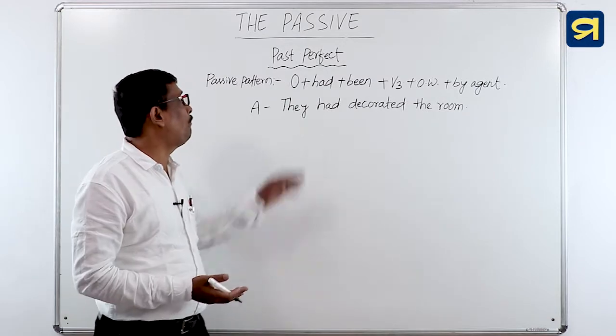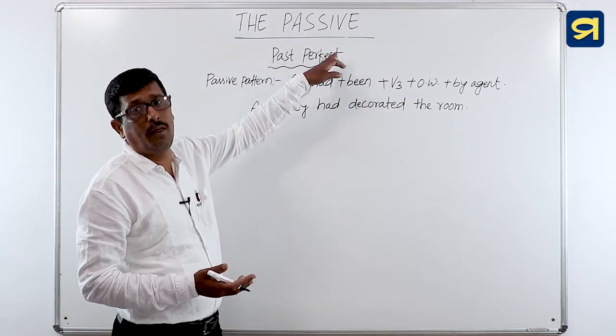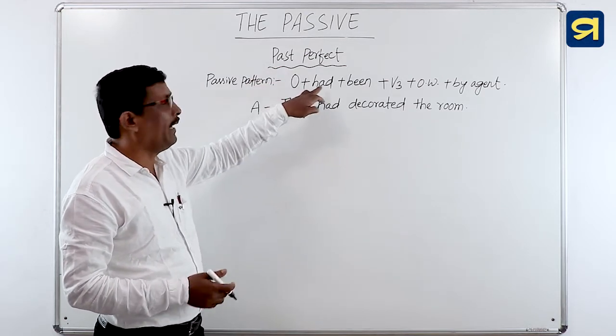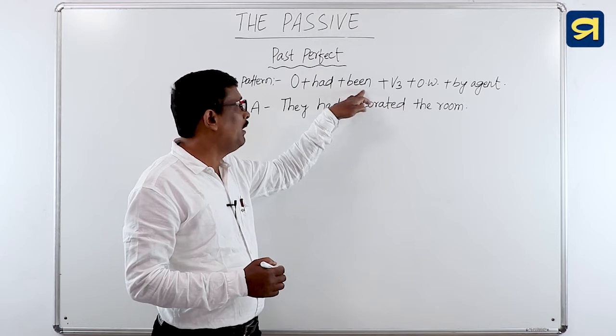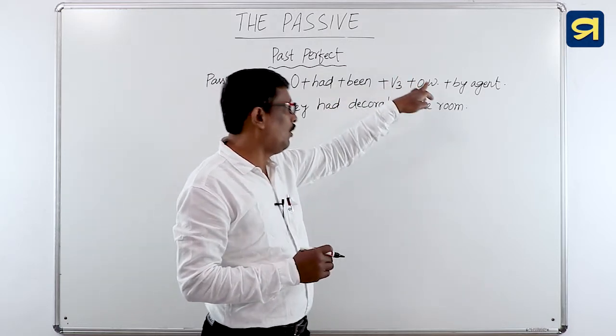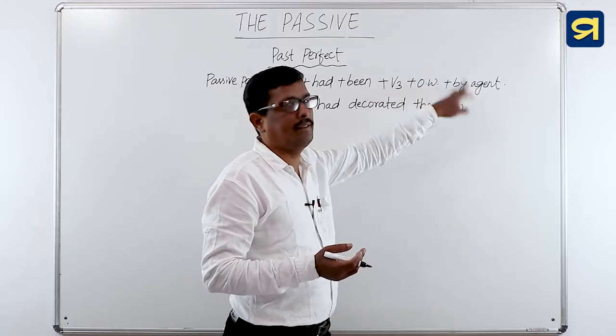Next, let's see the passive pattern of past perfect tense. The passive pattern of past perfect is object followed by had, then been followed by V3, that means the past participle form of the verb, then other words, and finally the by agent.